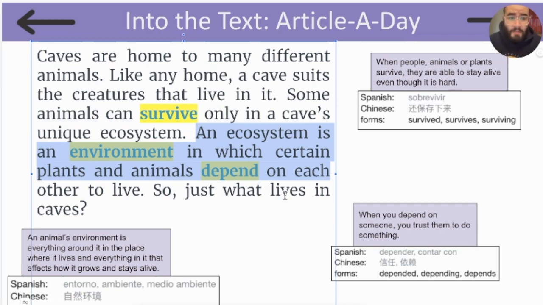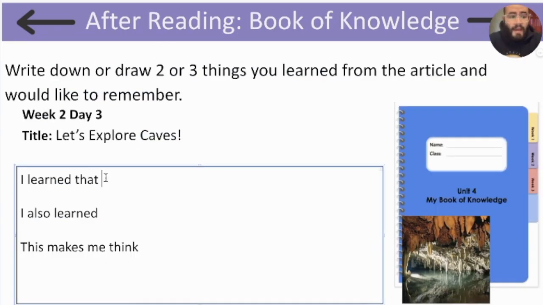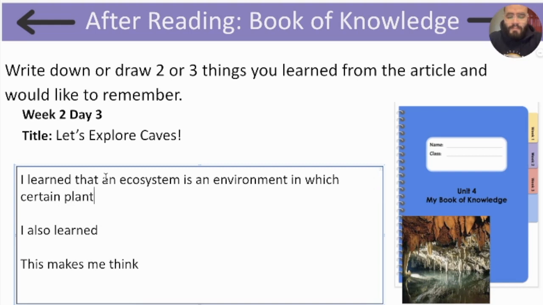I'm going to write that down in my book of knowledge. I learned that an ecosystem is an environment in which certain plants and animals depend on each other to live.